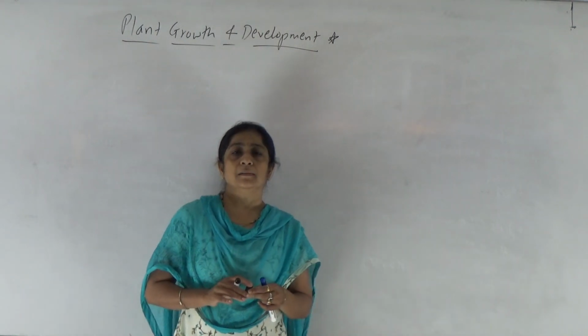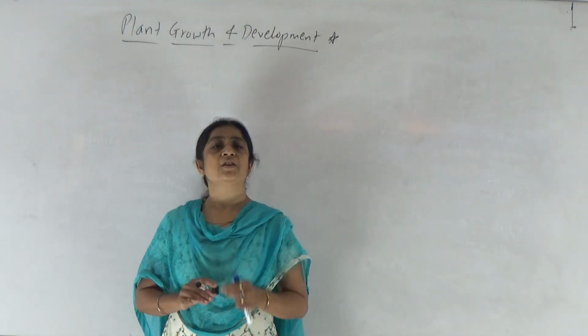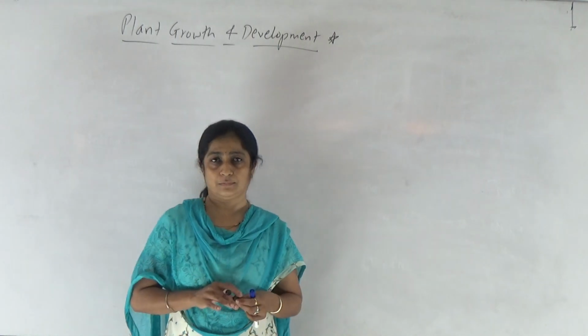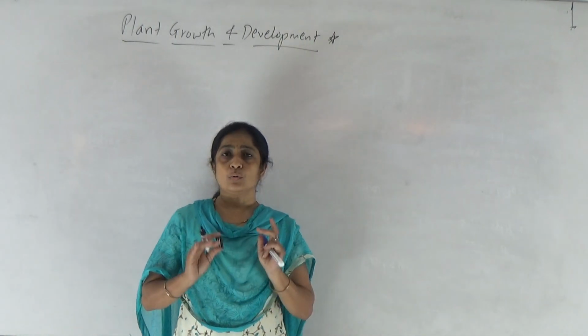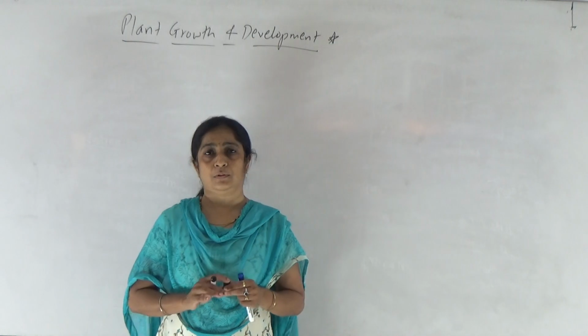We know very well that one of the characteristic features of living organisms is growth, right? So how will you define growth?